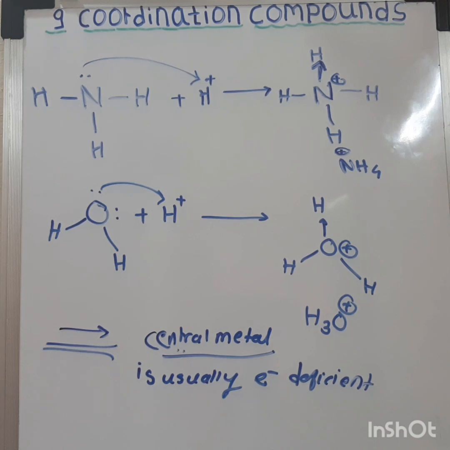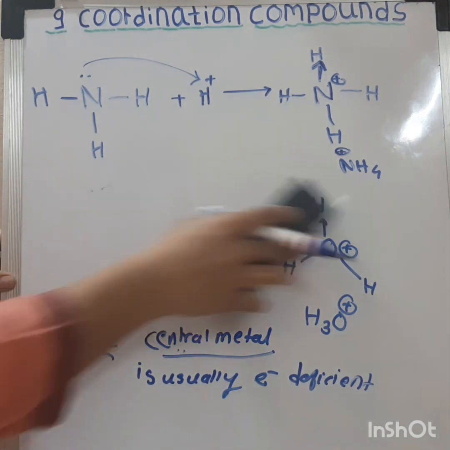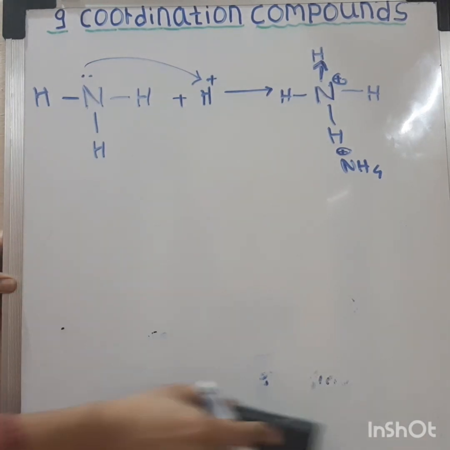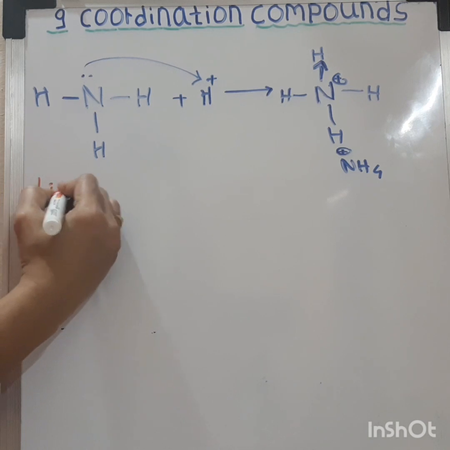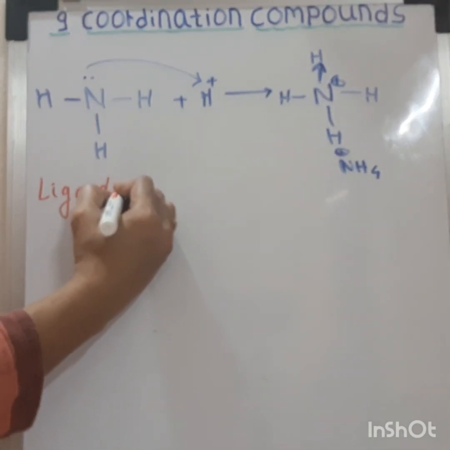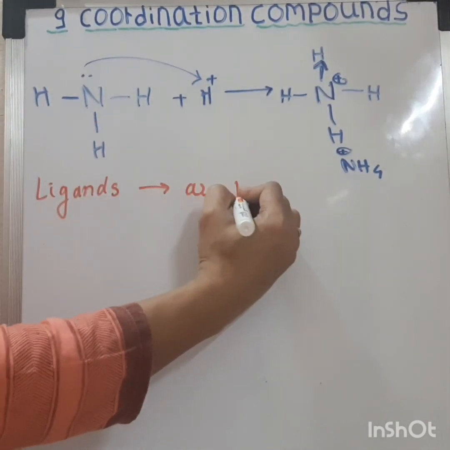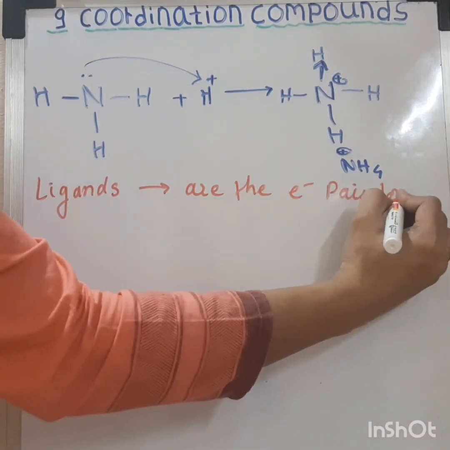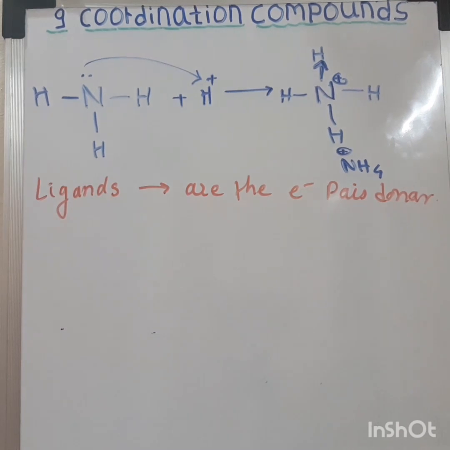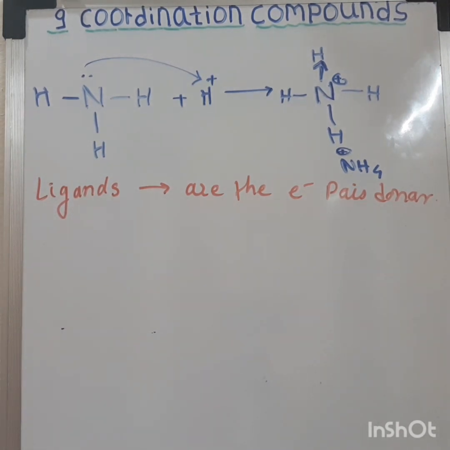Ligands are the electron pair donors to the central metal atom.